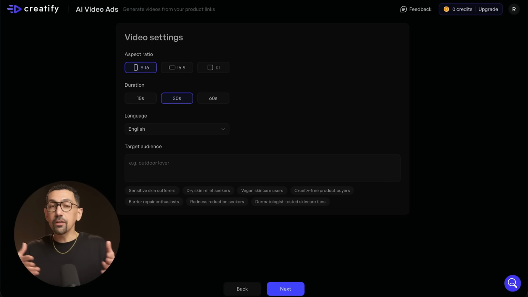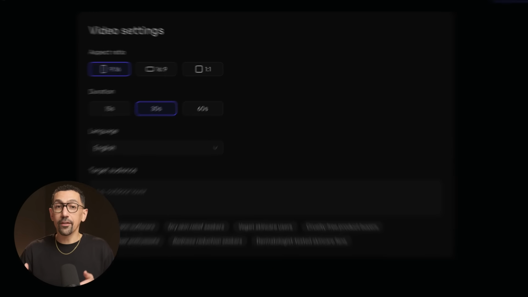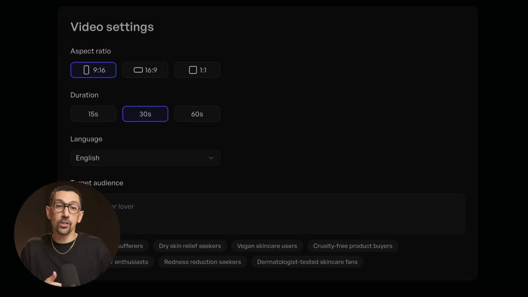With Creatify, you can create platform-specific variations of your ads while keeping that same spokesperson. Plus, you could format the video to whatever size makes most sense for the platform, whether it is vertical on TikTok and Instagram and horizontal on YouTube. And if you need the ad to be longer or shorter, you could adjust that as well. But the most important part, your avatar for your brand is going to be consistent for all of them. That recognition is going to compound and help you grow over time.